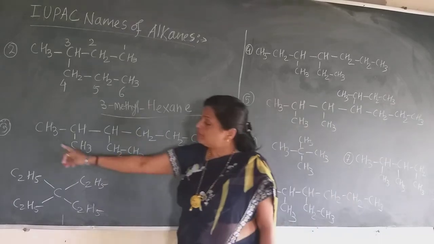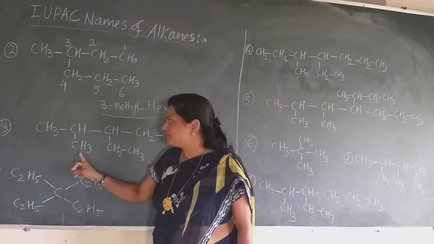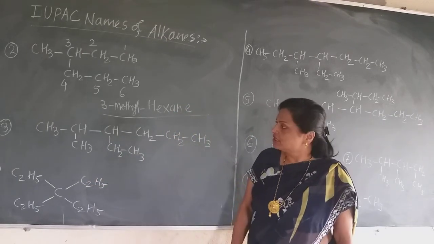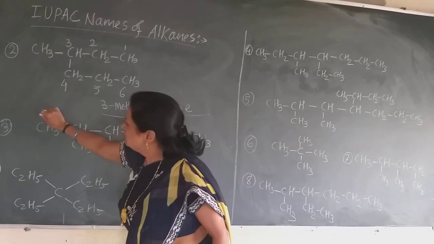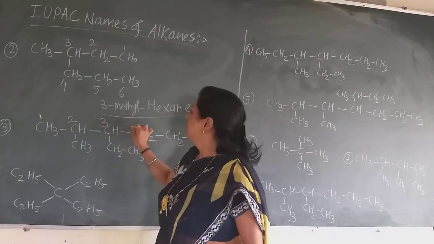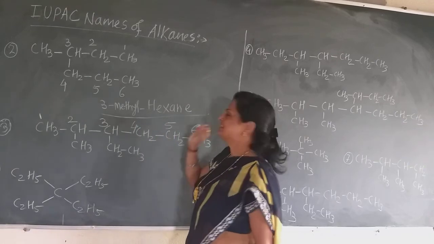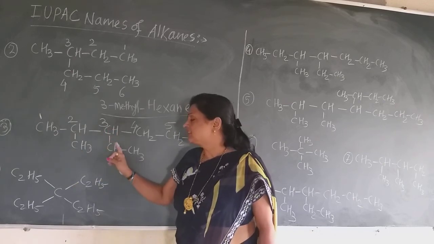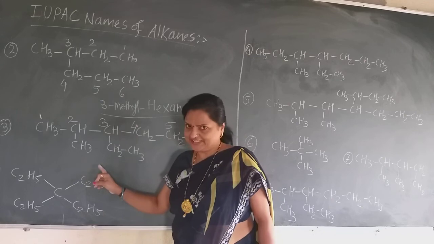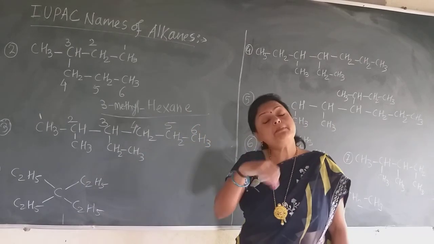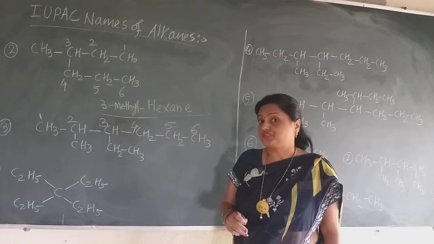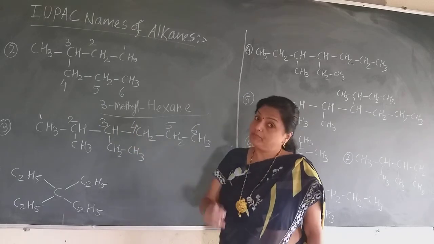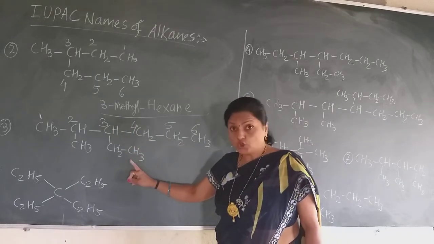Now why do I give the numbering from this side? Because on the second carbon and on the third carbon there are 2 different alkyl substituents. So give the numbering from this side, 1, 2, 3, 4, 5, and this is 6. Now on the second carbon there is the methyl substituent, and on the third carbon there is this ethyl substituent. CH2CH3 means ethyl group. But alphabetically E comes first and then M. So though the ethyl group is on the third carbon atom, still give the name of this group first.